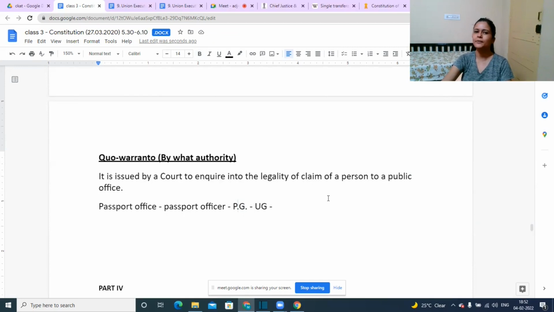So in that case, the person might say that, okay, there are some special rules or regulations wherein maybe by way of sports quota, if you are applying, an undergraduation degree is also fine. All right. So this would be nothing but quo warranto.